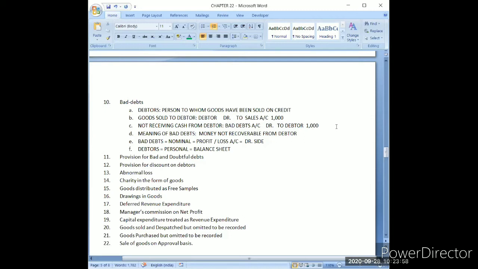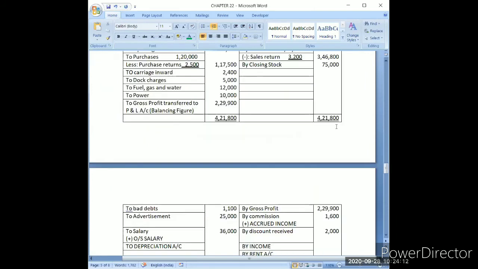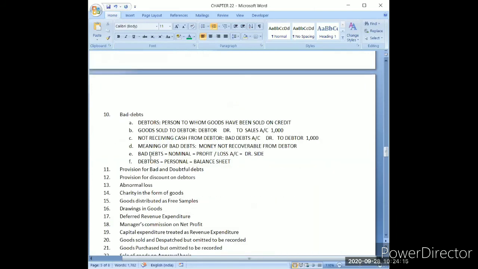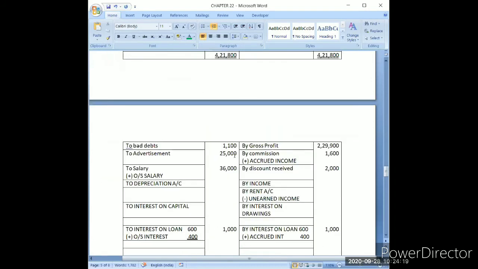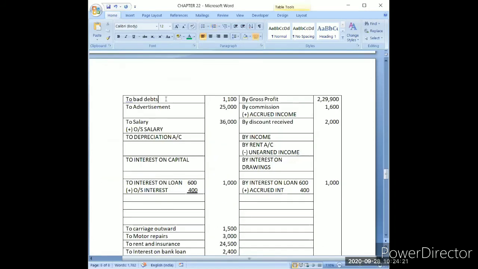Yes, very good. So now how will I present it in the financial statement? Now I am showing it. So the first part is bad debt, that has to be written on the debit side of profit and loss account. So you can see I have already written some amount of bad debts here.